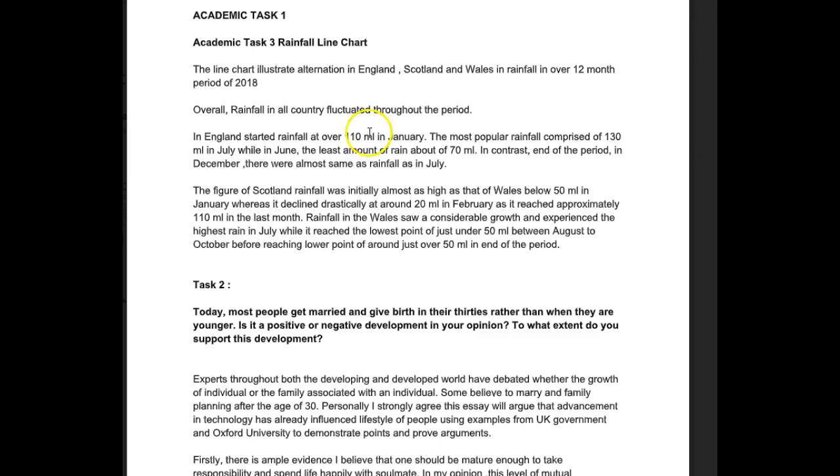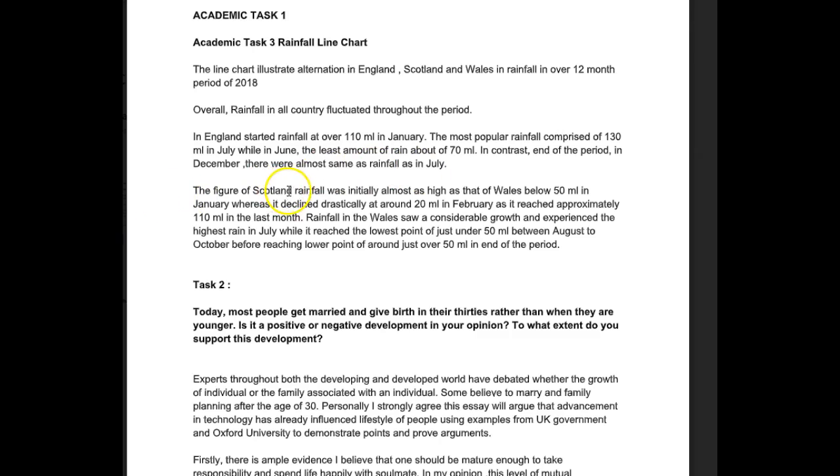So the heavy or the most rainfall was in July at 130 ml, while in June the least amount of rain was recorded at about 70 ml. In contrast, at the end of the period in December, there was almost the same amount of rainfall as in July. Okay, so for England, you've given us essentially 1, 2, 3, 4 pieces of data. I'm just going to mention that and just tuck it in the back of my head.